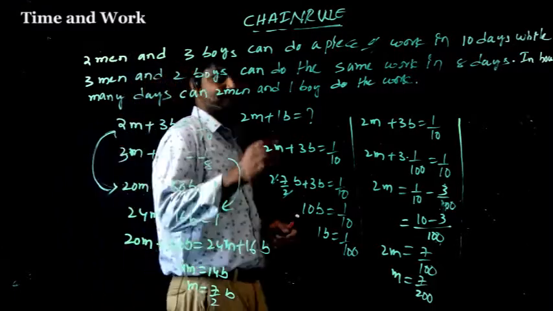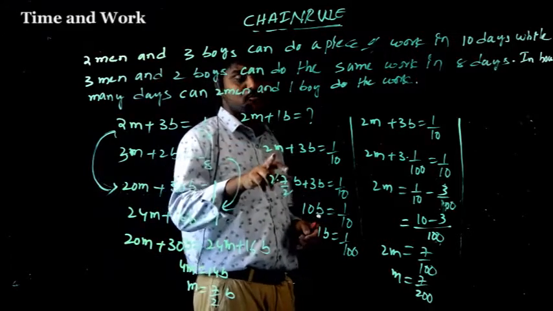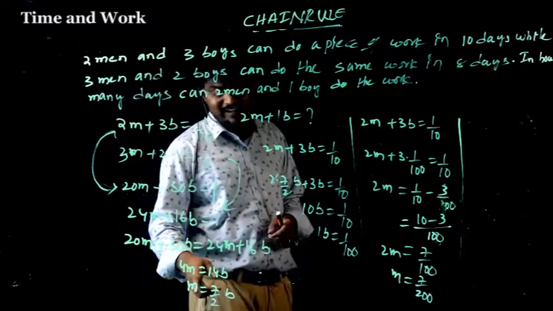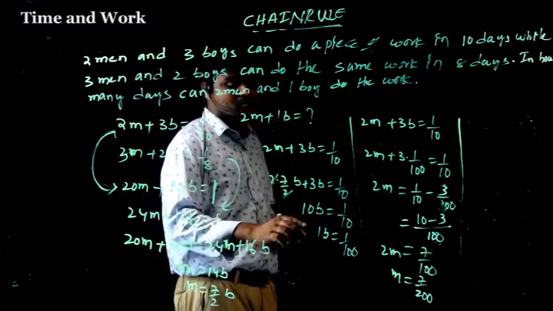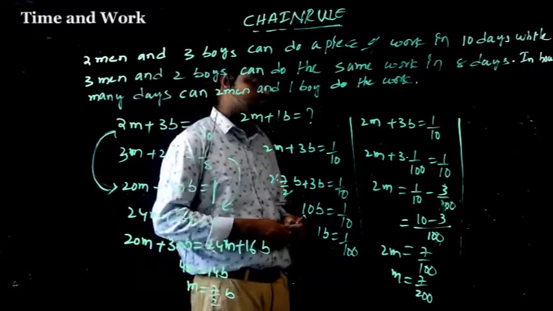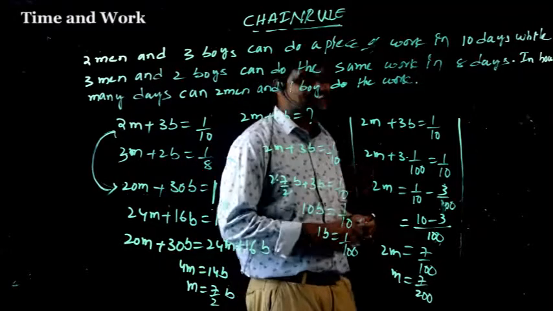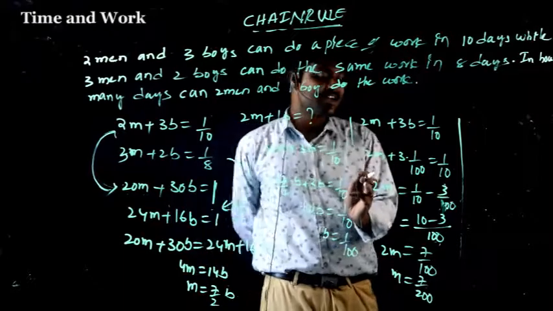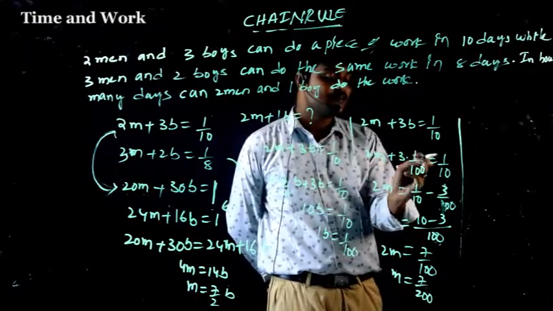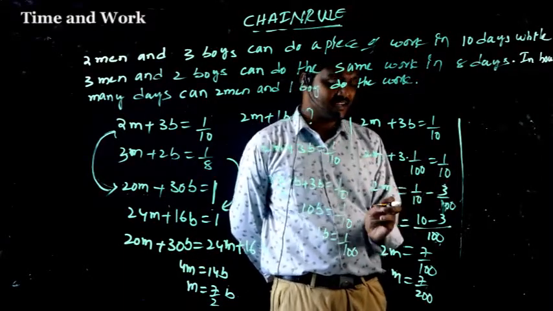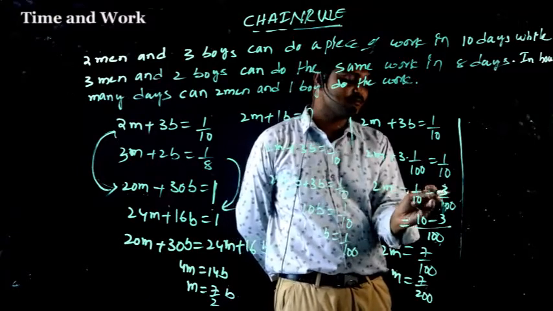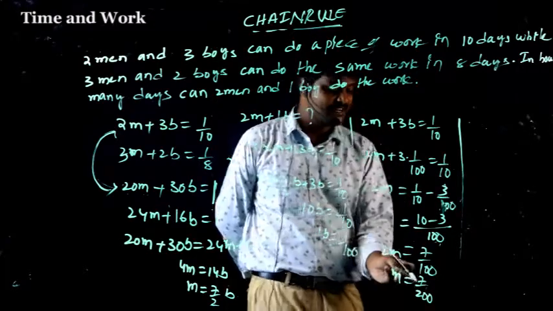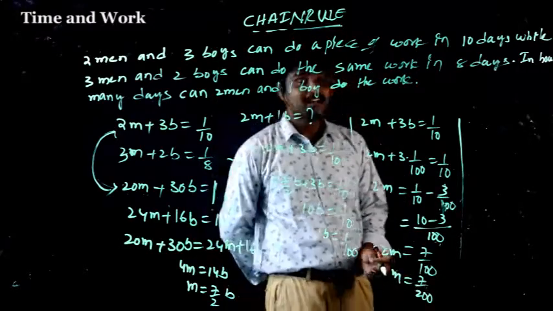So here 2 men plus 3 boys equal to 1 by 10. Substitute in the equation man equal to 7 by 2 boys. So 1 boy equal to 1 by 100. 2 men plus 3 boys equal to 1 by 10. If you want men, 3 by 100, 1 by 10. So that is 2 men equal to 1 by 10 minus 3 by 100. So that is 2 men equal to 7 by 100. 1 man equal to 7 by 200.